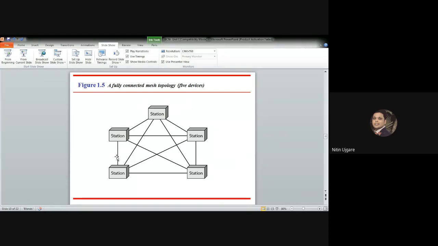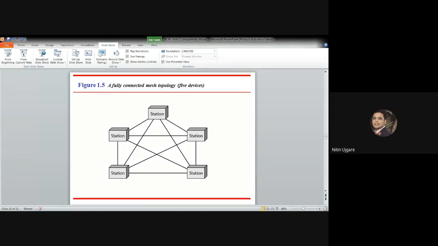So in this example, node 1 must be connected to n-1 nodes. What do I mean? Let's say there are 5 nodes in this figure. How will this node be connected to the other nodes? This node will be connected to the other 4 nodes via a dedicated line. That is important.